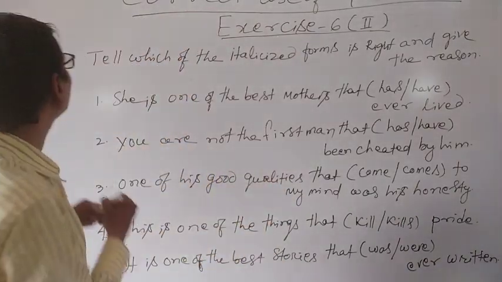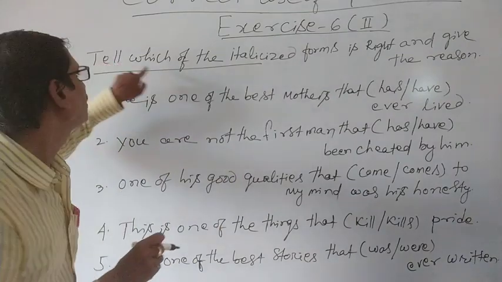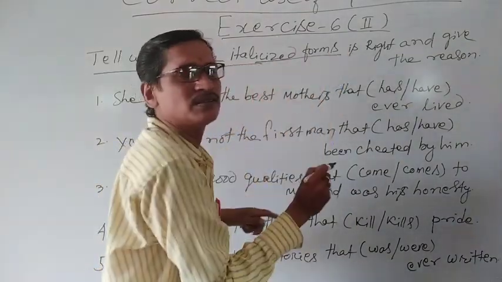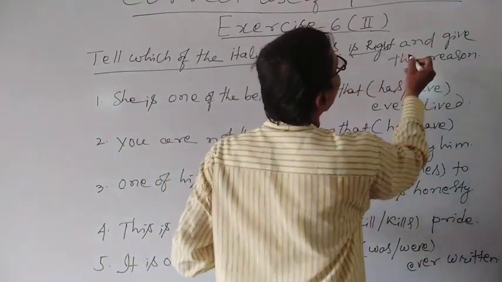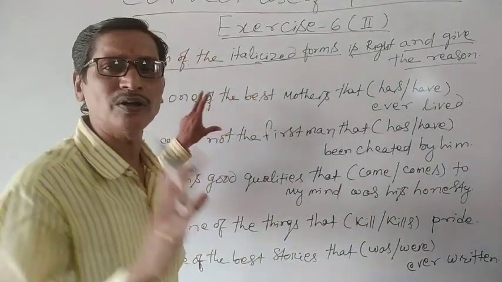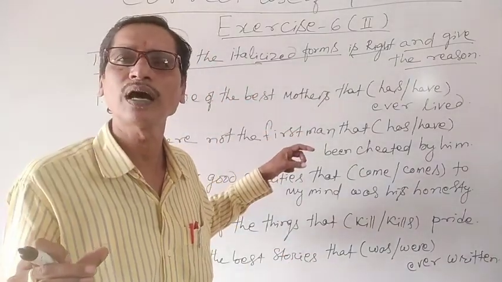Here you see, what is the instruction given to us? Tell which of the italicized word forms is right and give the reason. So here, for your information, I have not written in italic alphabets.